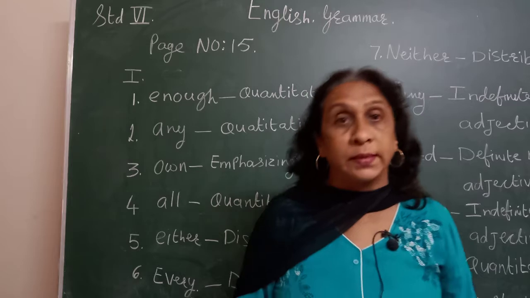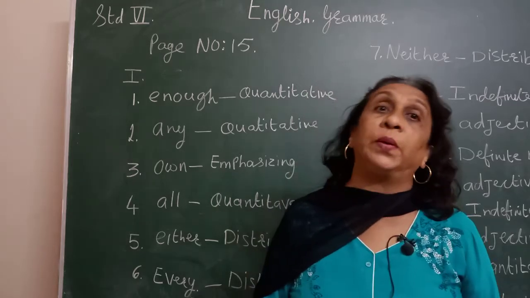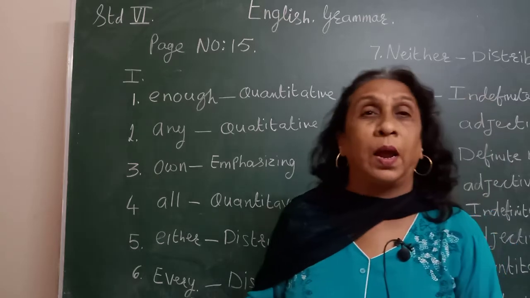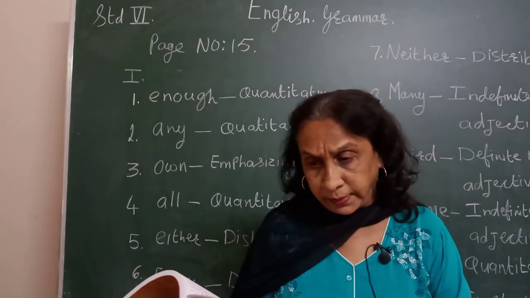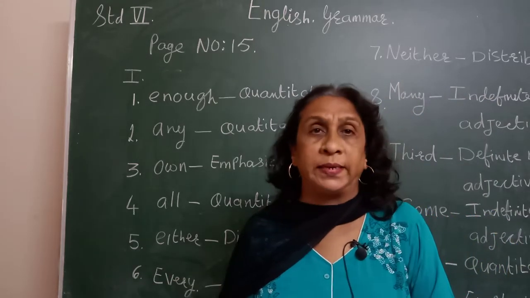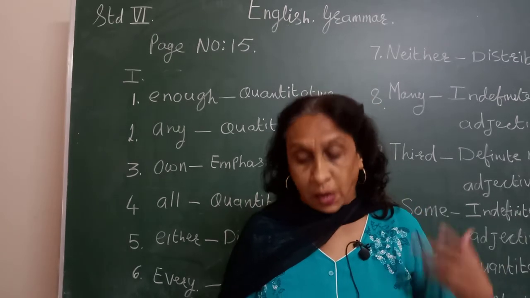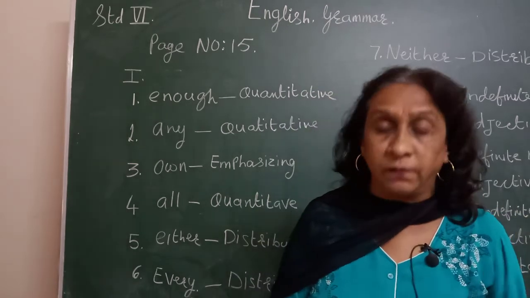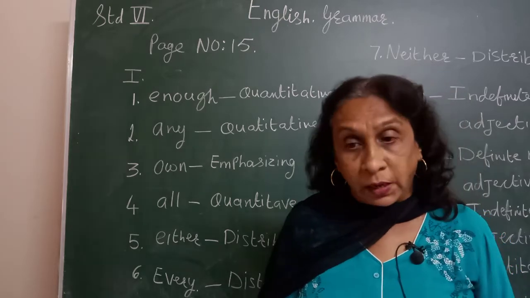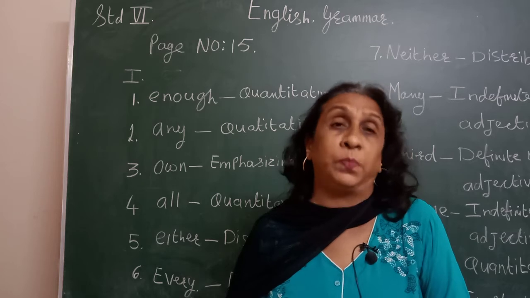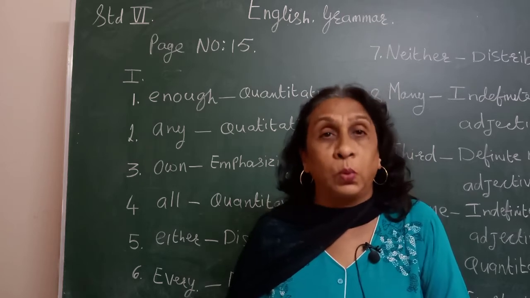Now, what is an adjective? An adjective is a describing word. It describes something. It describes a noun. And so, in these adjectives, there are quantitative adjectives. Quantitative adjectives means they tell the quantity, how much it is: how much, enough, some, no. These are quantitative adjectives. Then emphasizing adjectives means our own, or it belongs to us, ours, our own, or very.